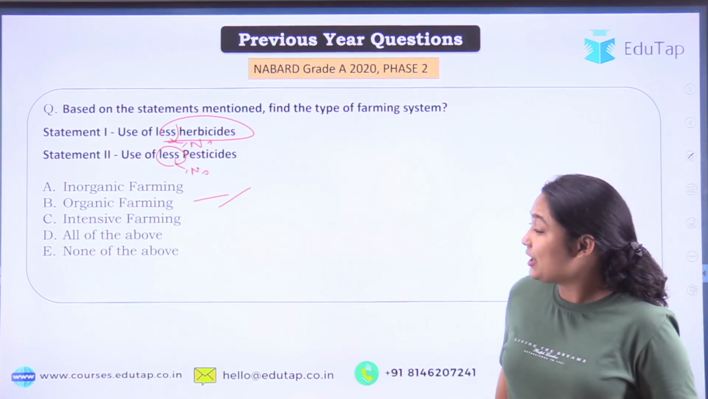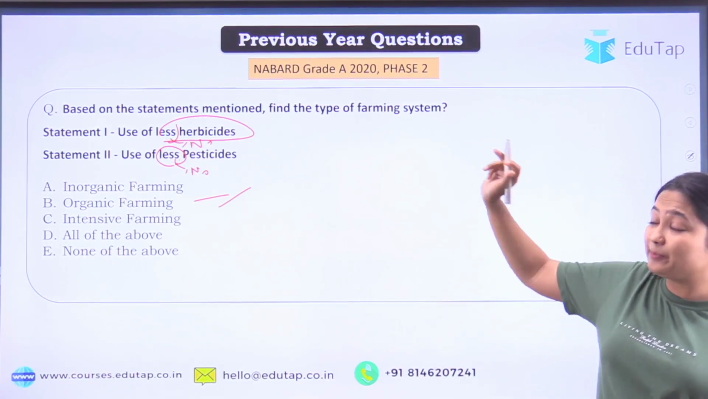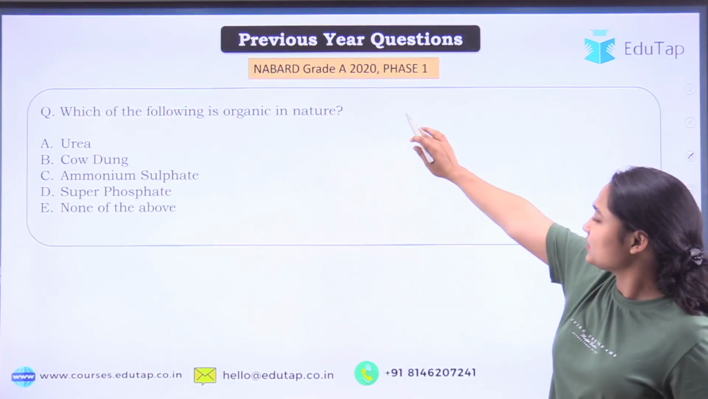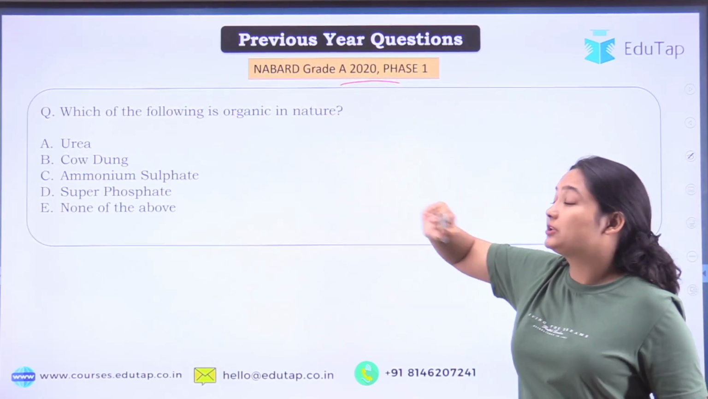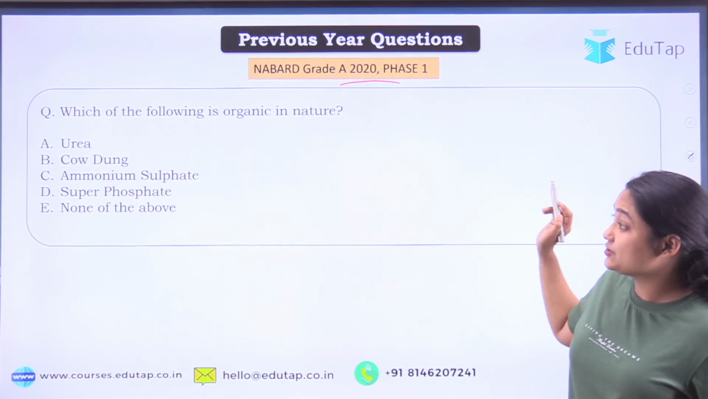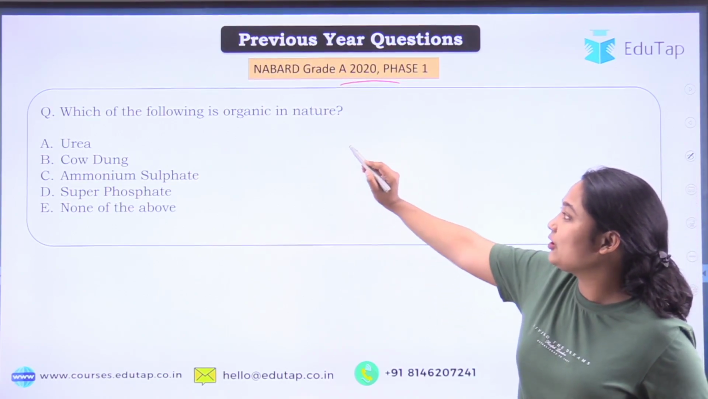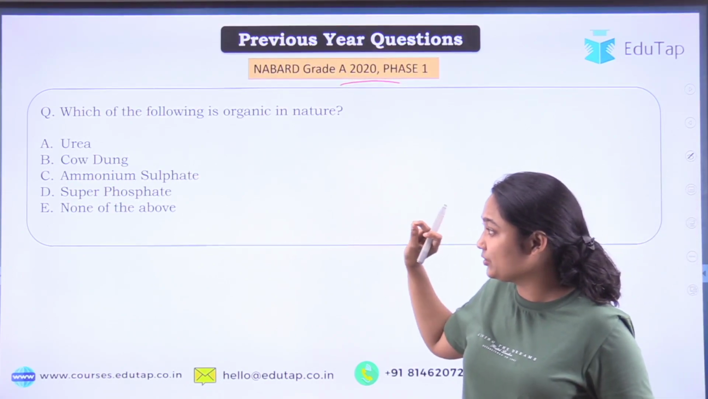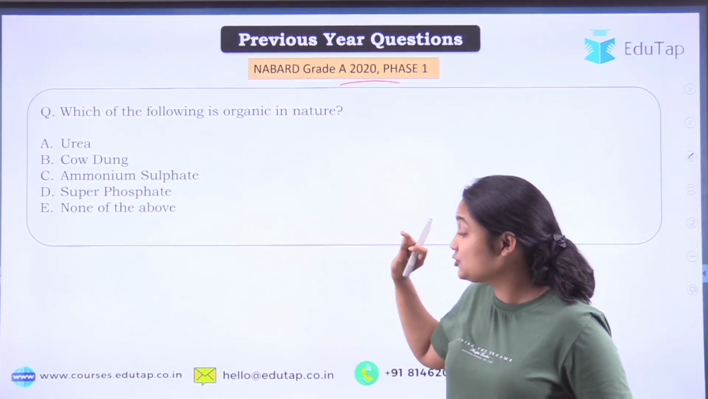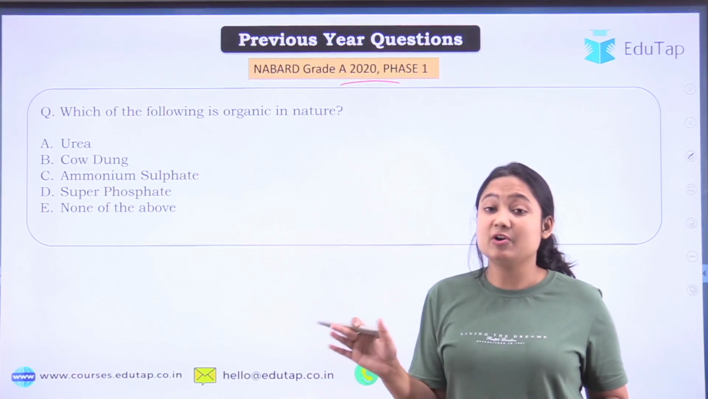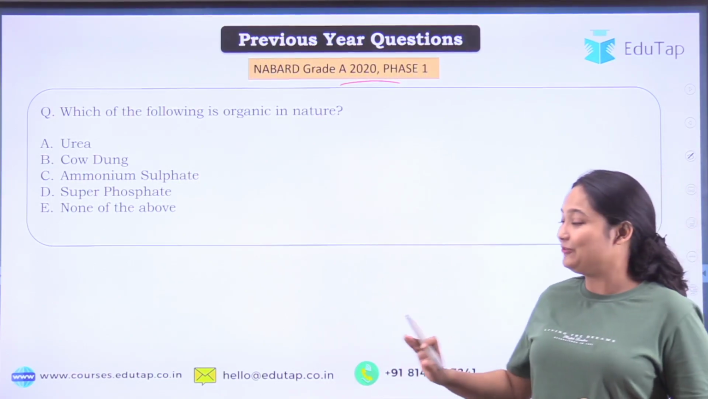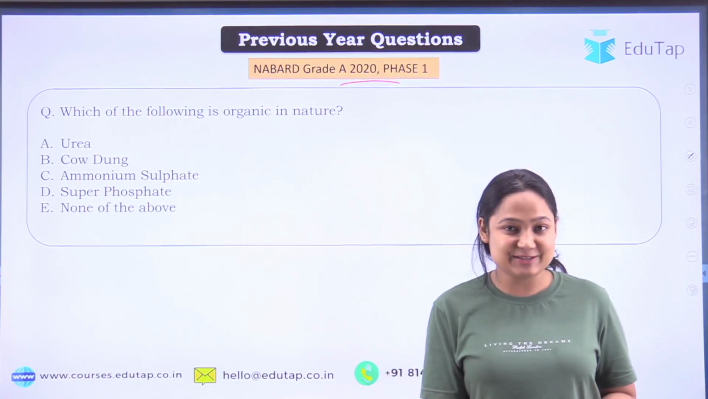Okay. So now let's take a quick look at another PYQ from this particular organic farming system. The question appeared in the year 2020 in phase 1. Our question was, which of the following is organic in nature? Our options are urea, cow dung, ammonium sulfate, single super phosphate, and none of the above. If you know the answer, again, very good. If you don't know the answer, don't worry. We will discuss it and you will be able to answer it.